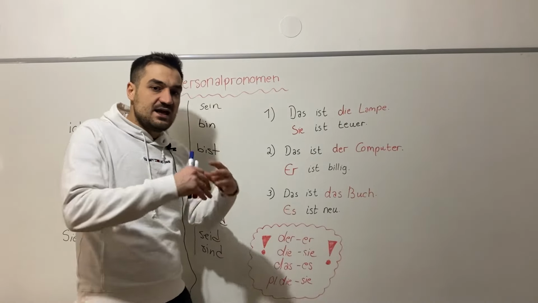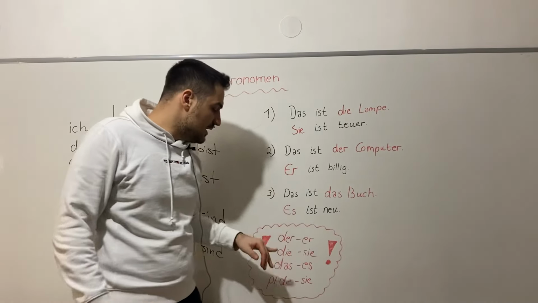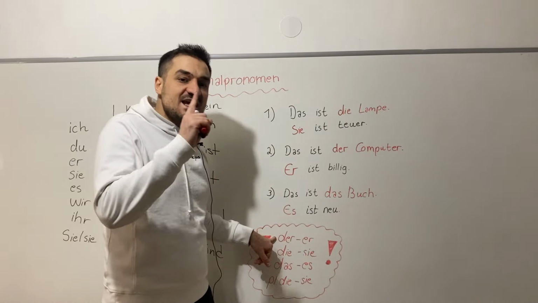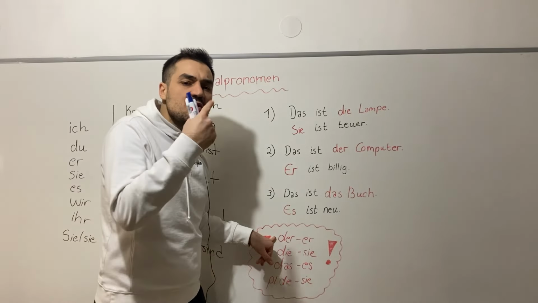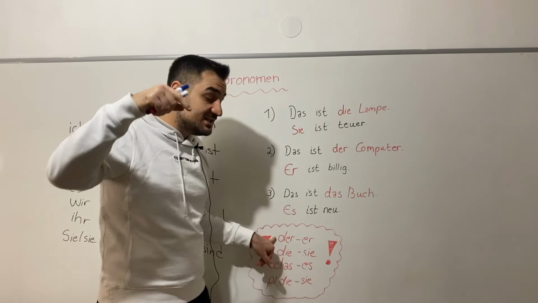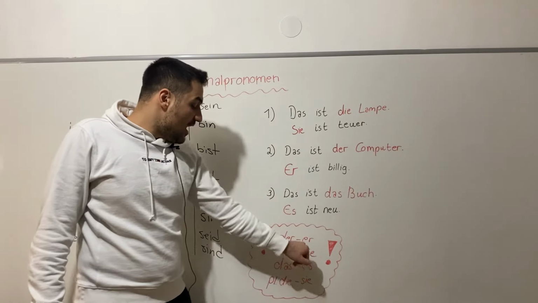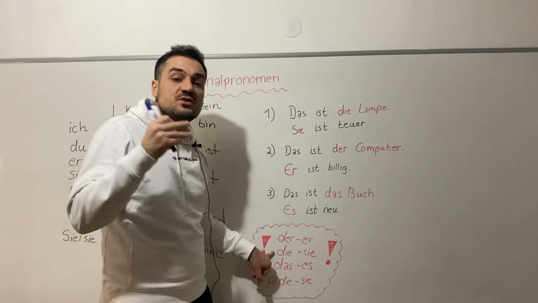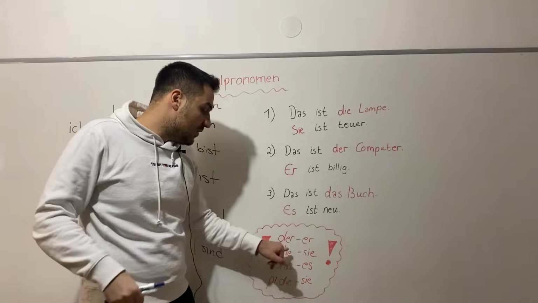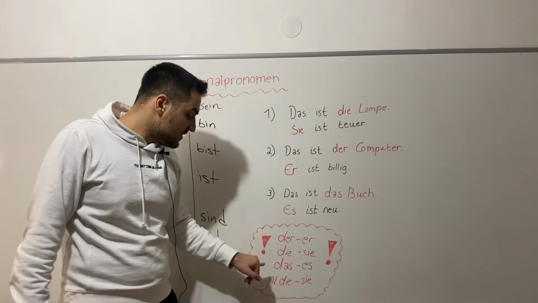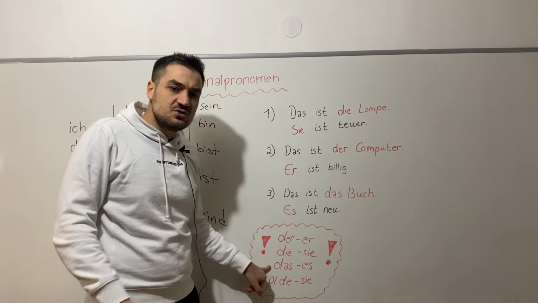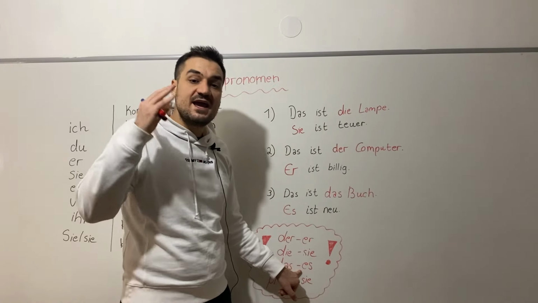In this case, again, a little bit of a short review. When the article of the noun is der, you can write instead of the noun, in the nominative case, er. When the article is die, you can write instead of the noun sie. When the article is das, you can write instead of the noun es.